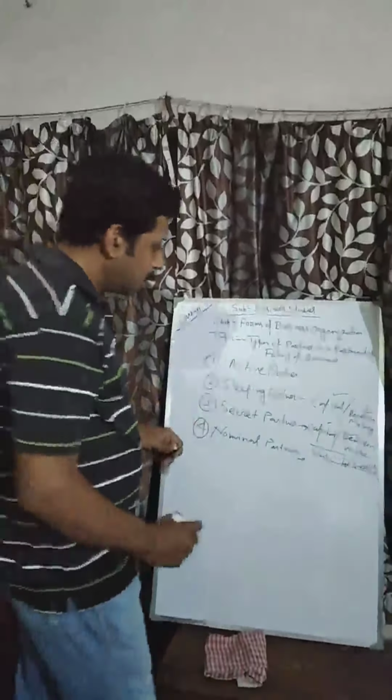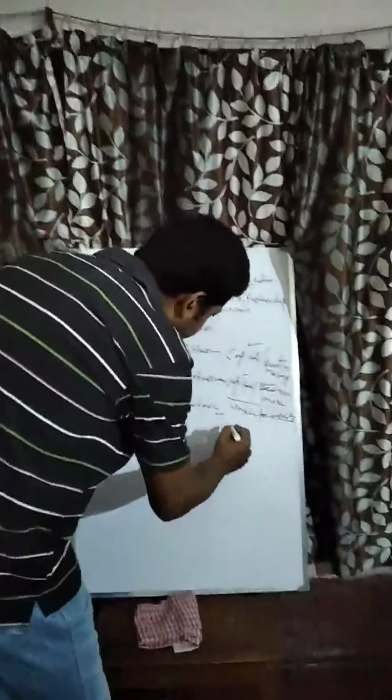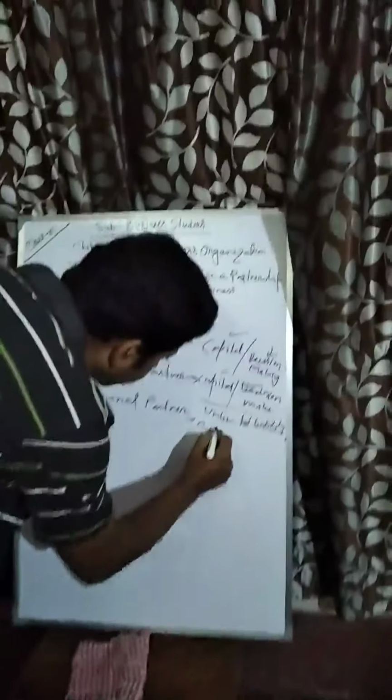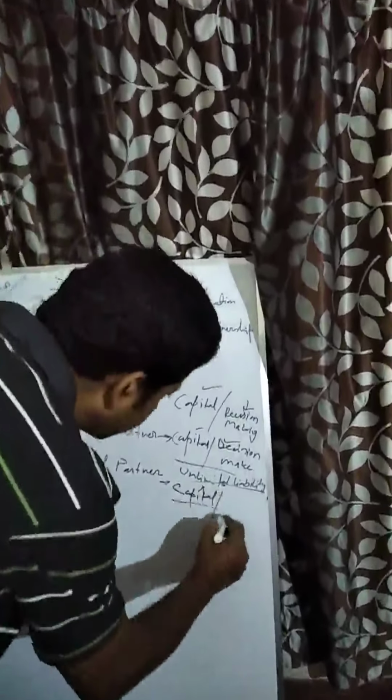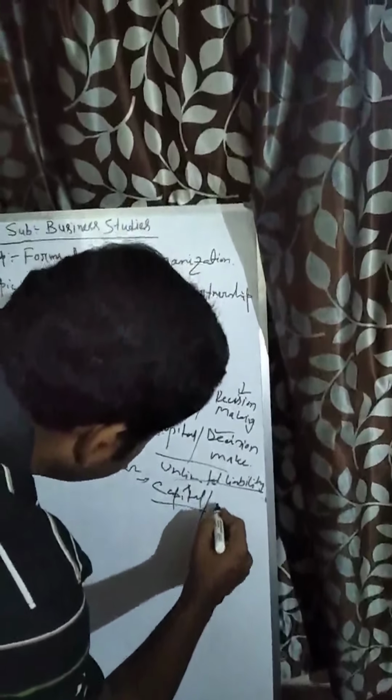This type of partner does not contribute capital, and does not take part in decision making also.